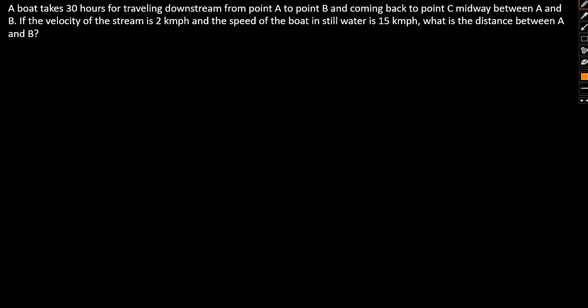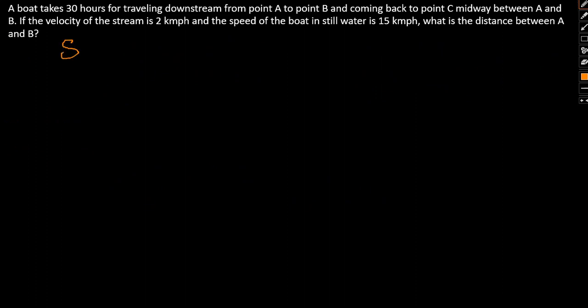The third question is again pertaining to boats and streams. So let's take a look. A boat takes 30 hours for traveling downstream from point A to point B and coming back to point C midway between A and B. If the velocity of the stream is 2 km per hour and speed of the boat in still water is 15 km per hour, find the distance between A and B.